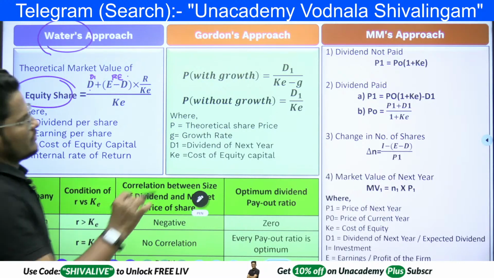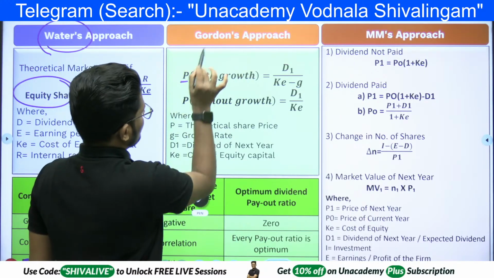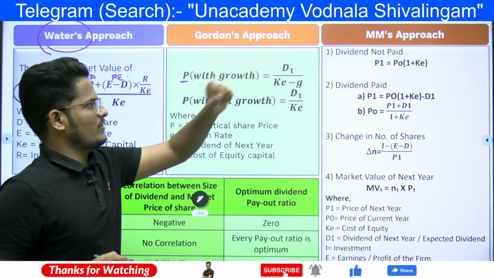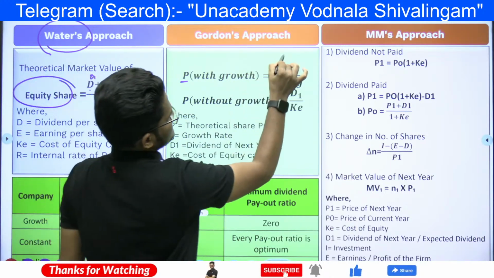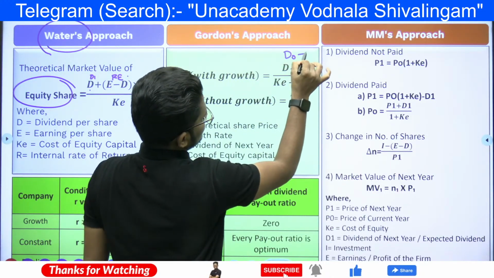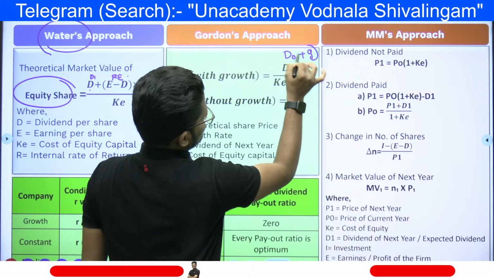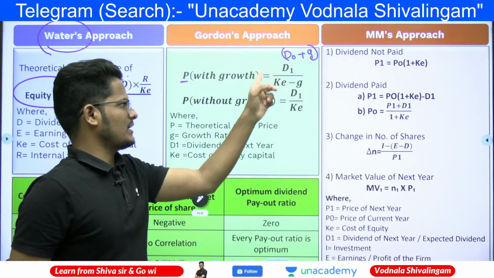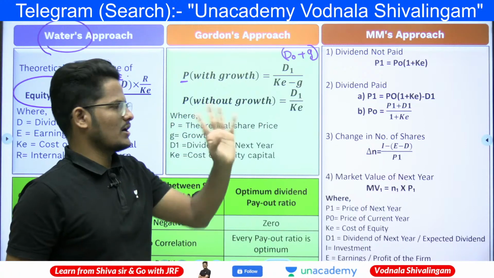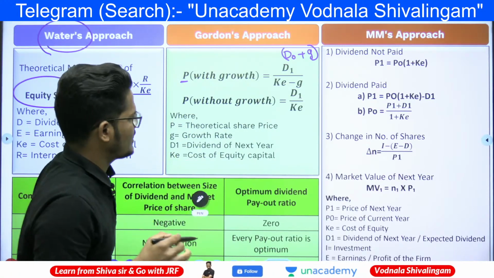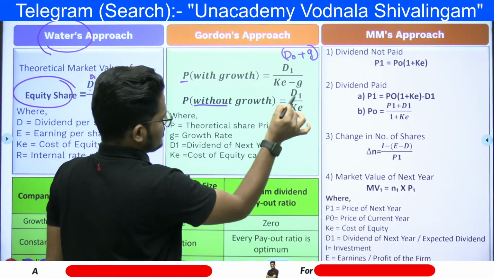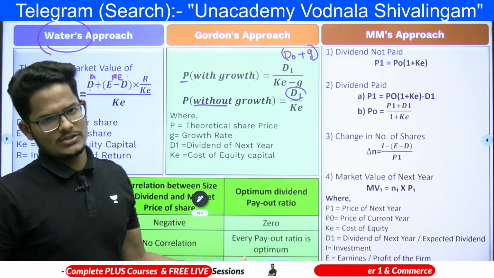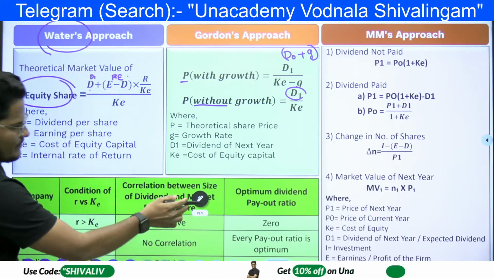And here with growth, without growth, Gordon's application, the Gordon approach: with growth, D1, which is the dividend, D0 plus growth equal to D1. So with growth is nothing but D1 divided by KE minus growth. Cost of equity minus growth will be deducted. If it is without growth, D1 divided by KE only. Growth will not be deducted because that is without growth. No need to deduct the growth.